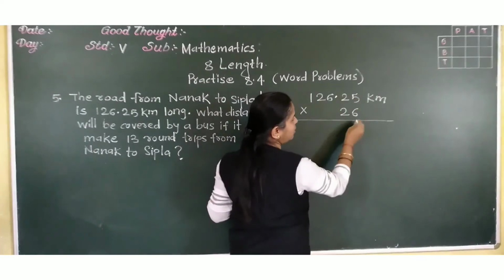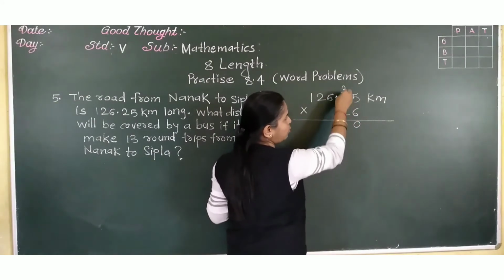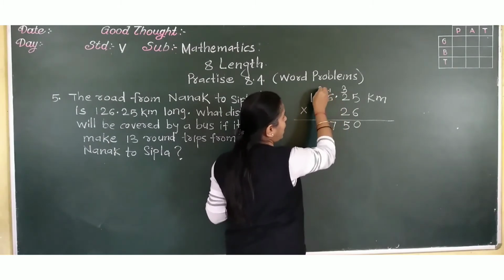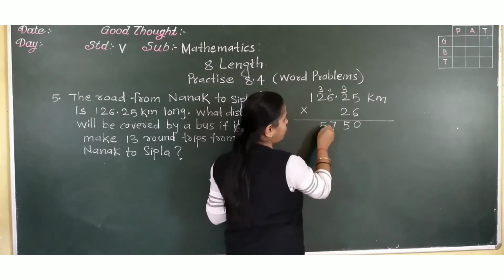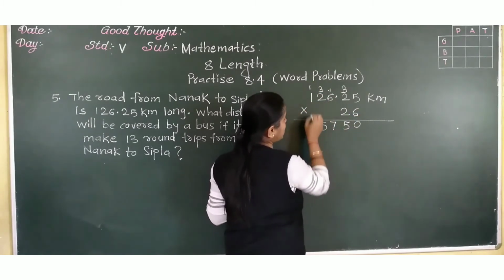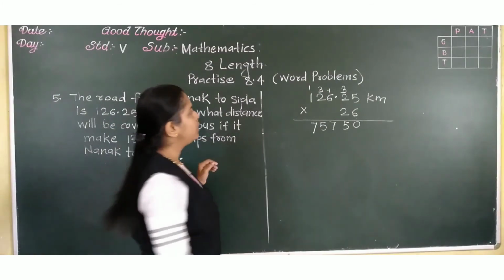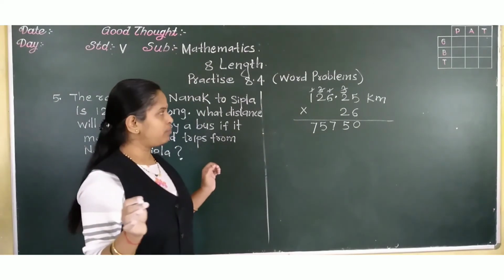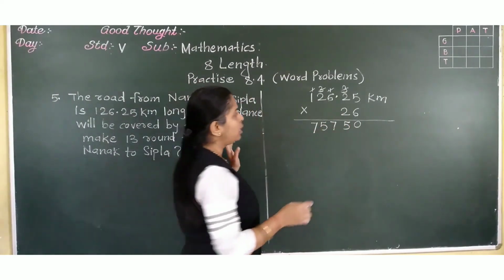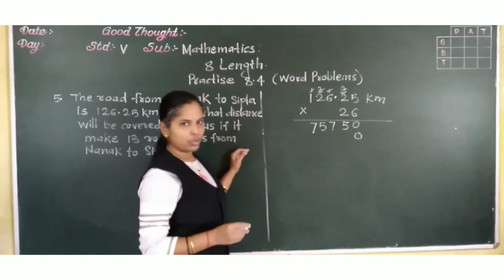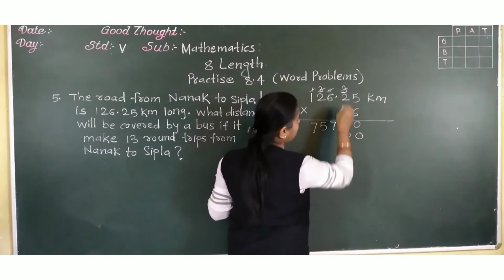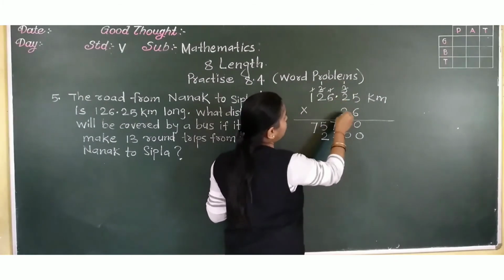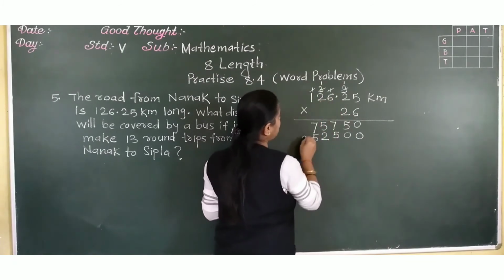Now see here. 6 5s are 30. Carry 3. 6 2s are 12 plus 3, 15. Carry 1. 6 6s are 36 plus 1, 37, carry 3. 6 2s are 12 plus 3, 15, carry 1. 6 1s are 6 plus 1, 7. Okay. After that, these carried numbers we have to cut because we are going to multiply by 2. So here in the unit place, compulsory 0 you will have to write. Now 2 5s are 10, carry 1. 2 2s are 4 plus 1, 5. 2 6s are 12, carry 1. 2 2s are 4 plus 1, 5, and 2 1s are 2.